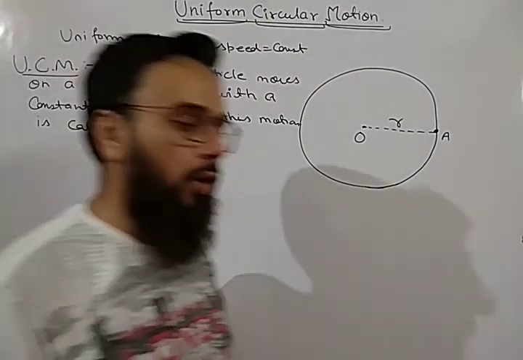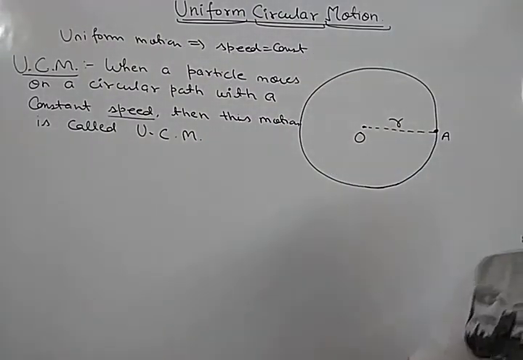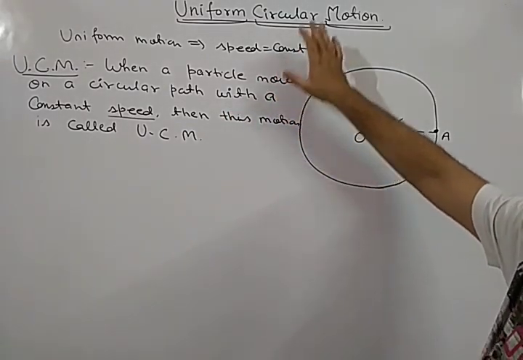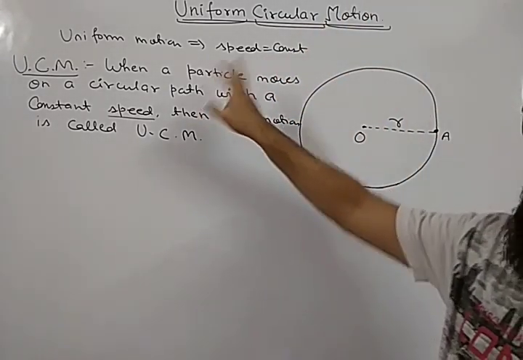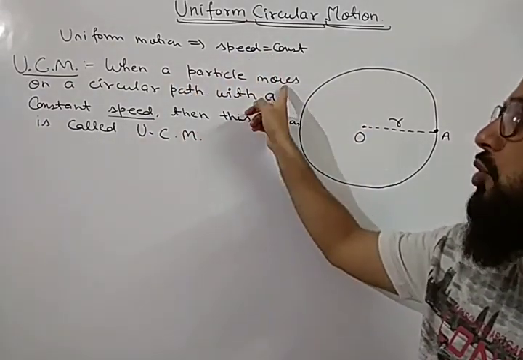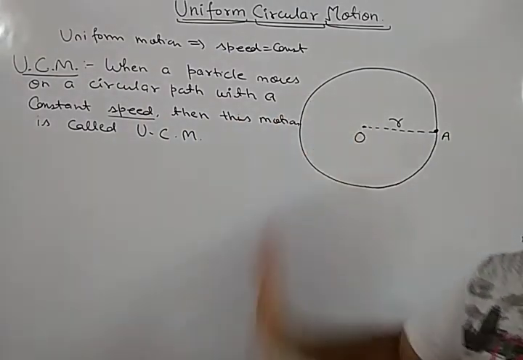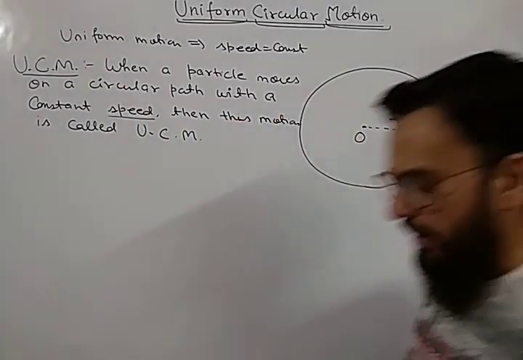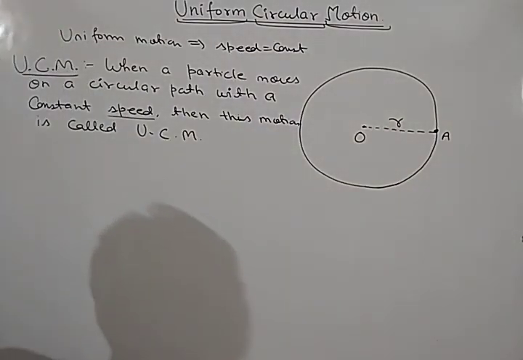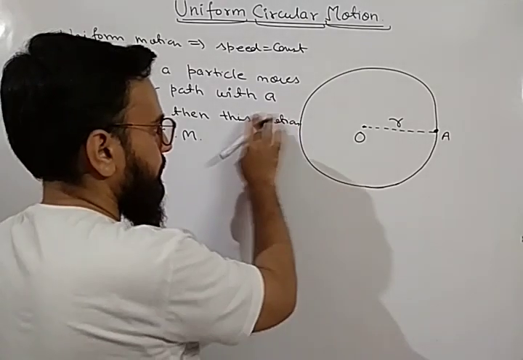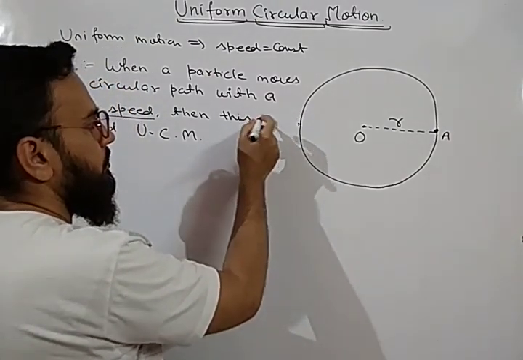I am not using velocity. Why am I not using velocity? We will discuss it later. First you should understand the definition of uniform circular motion. So what is uniform circular motion? When a particle moves on a circular path with a constant speed, then the motion is called uniform circular motion. Now why have I taken the term speed, not velocity? Now let us start this motion.